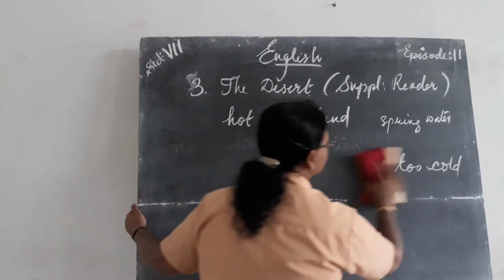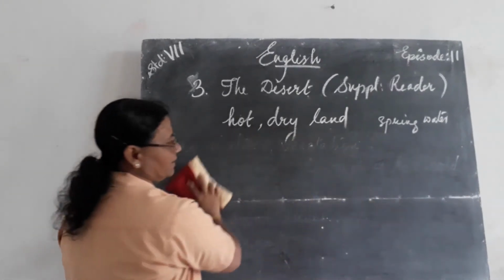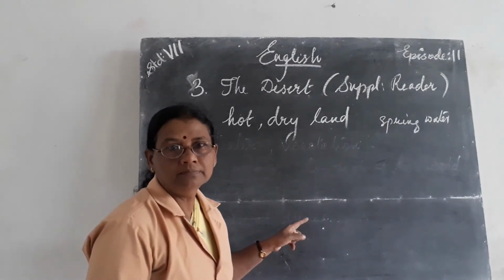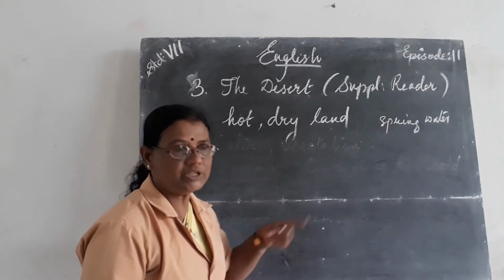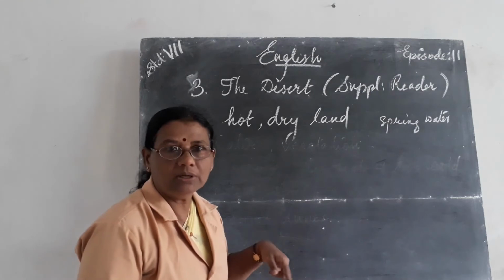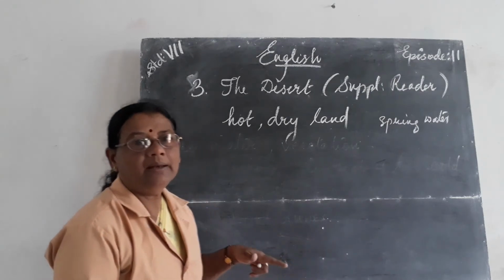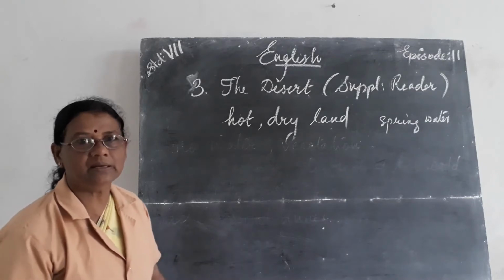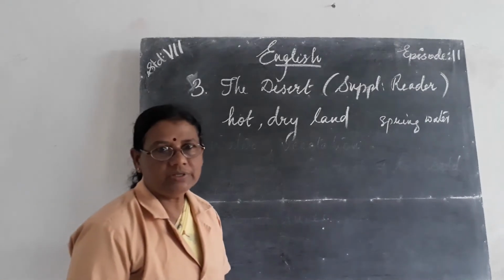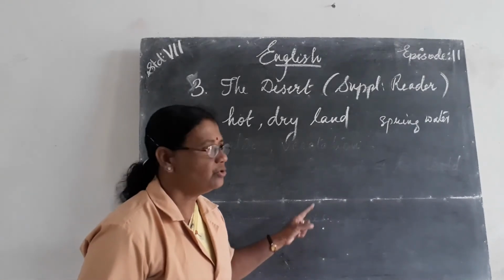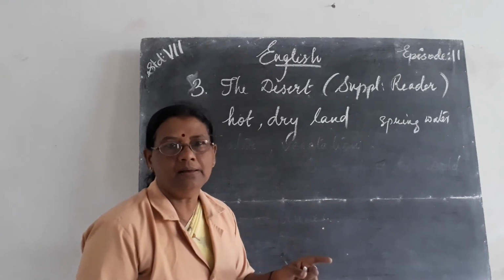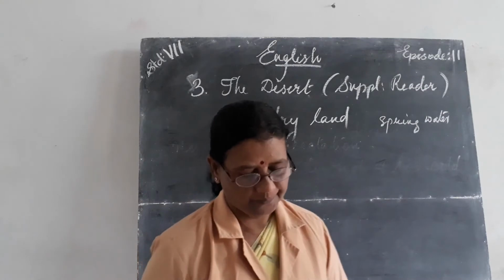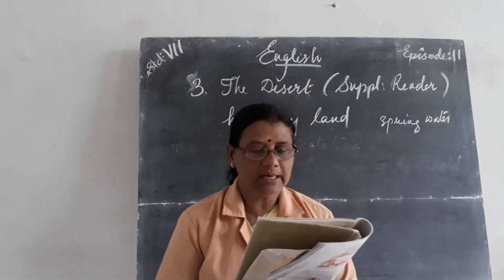What do you mean by oasis? A patch or a little place in between the stretch of land where little water is being seen, and in that, trees and little plants can be seen around it, which helps them to grow. So little greenery is seen in between that endless stretch of land. Now, desert plants and animals.